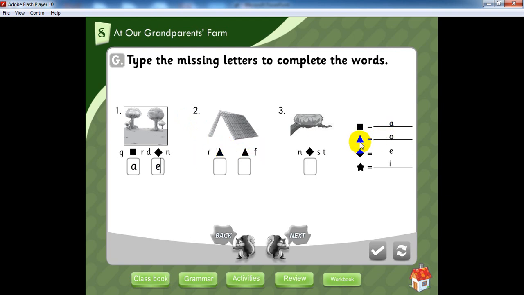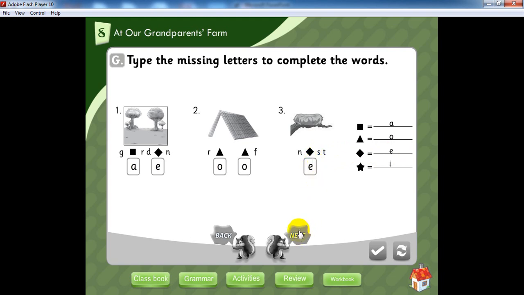Roof. What does this shape represent? O. Perfect. O. Roof. Number 3, you know it, yes? Great. Nest. Nest. What is this? I? Yes, great. E, not I. E. Perfect. Great.